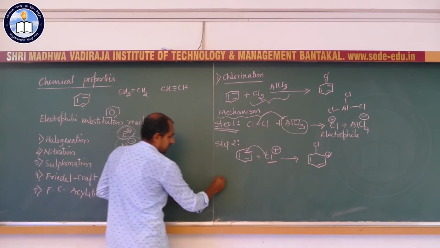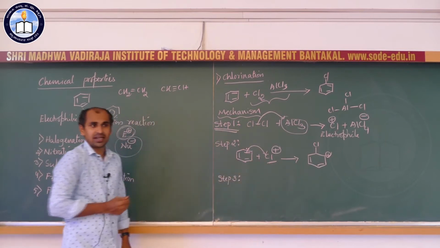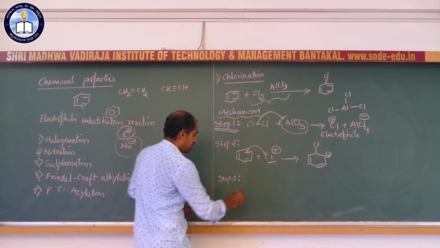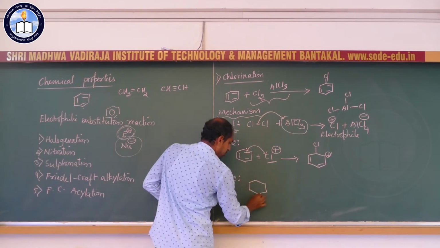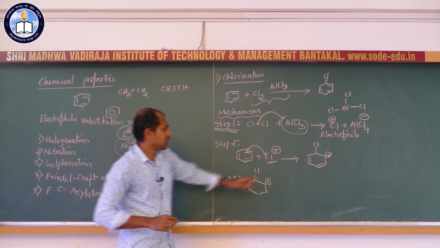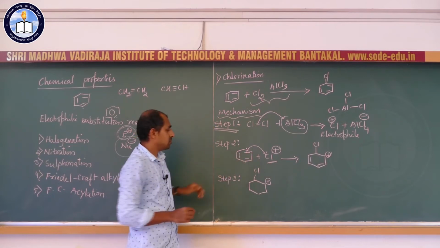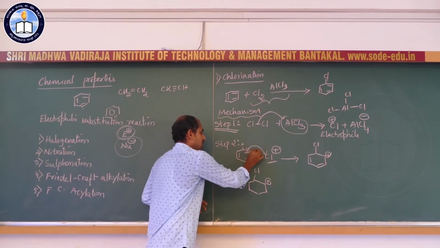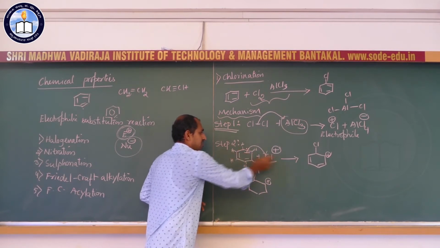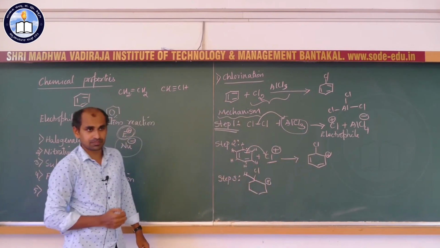Now, the last step, step 3, that is re-aromatization of benzene ring leading to the formation of chlorobenzene. So, we have the carbocation intermediate, and remember, on each carbon atom there is a hydrogen. In benzene molecule, on each carbon atom there is one hydrogen. So, at this carbon atom along with the chlorine there is one hydrogen atom.